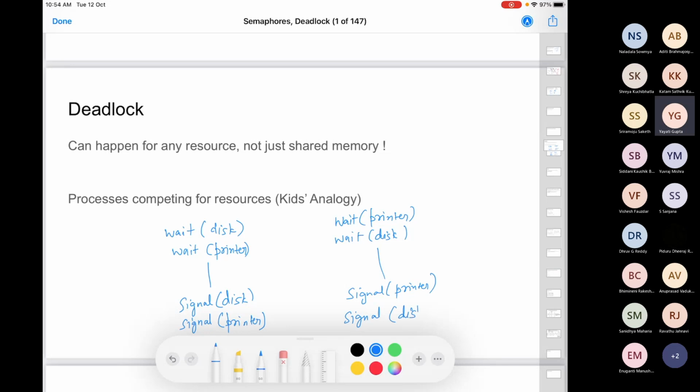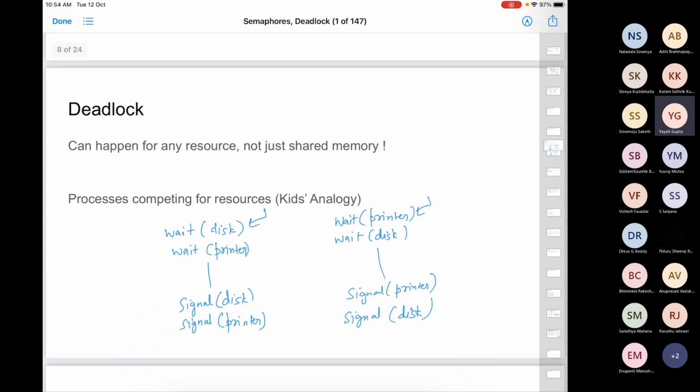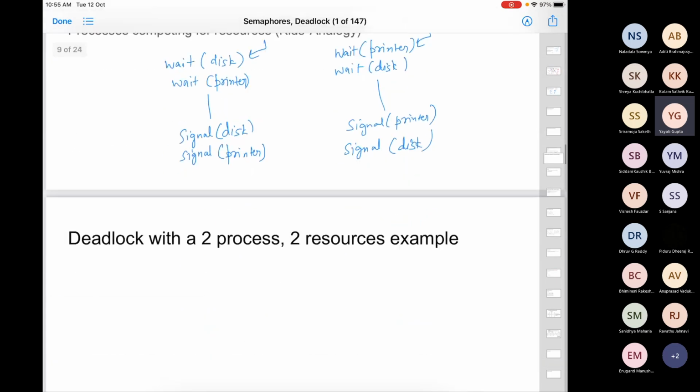So again the same problem here. Process P0 acquires the disk. Process P1 acquires the printer. Now P0 is waiting for the printer and P1 is waiting for the disk. Again, there is a deadlock. And the thing with deadlock is, it's not necessary that it will happen with just two processes. As we have seen in the dining philosophers problem, there can be 5 processes in a deadlock. There can be 10, there can be 20. Any number of processes can be in deadlock at a given time.